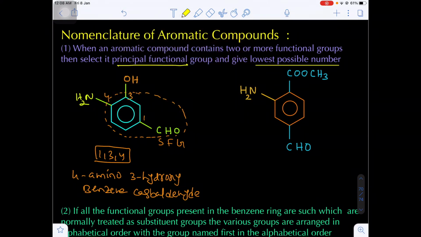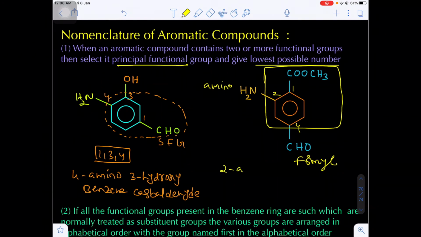Now the next compound you see here, ester is there, aldehyde is there, amino is there. So ester will be the senior-most functional group. That's why this is part of the parent chain. This is known as formyl. This is known as amino. Now the first preference will be the ester functional group, next lowest locant will be NH2, and next will be the formyl group. So shall I write 2-amino, 4-formyl.